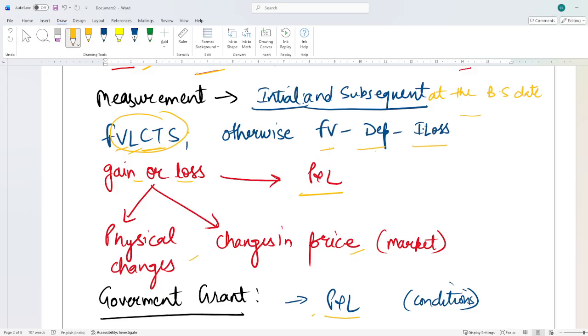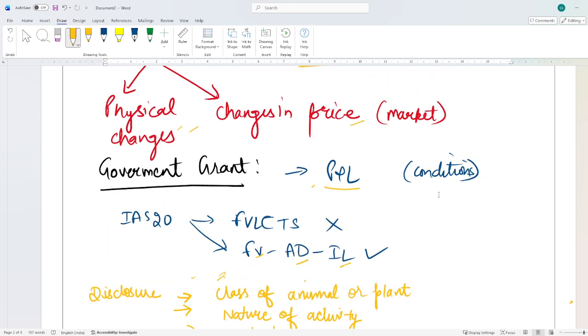Gain and loss can be due to physical changes, meaning another animal, or changes in the price. It can be positive, it can be negative. Changes can be due to changes in the market price.